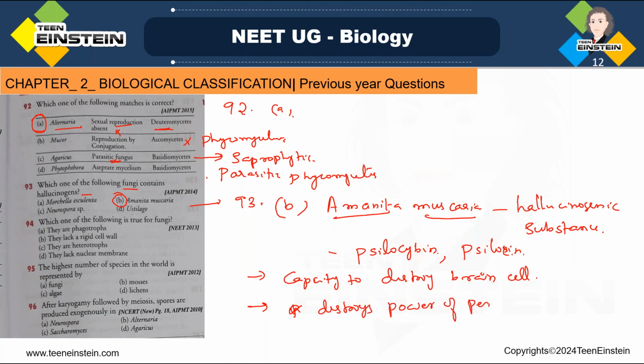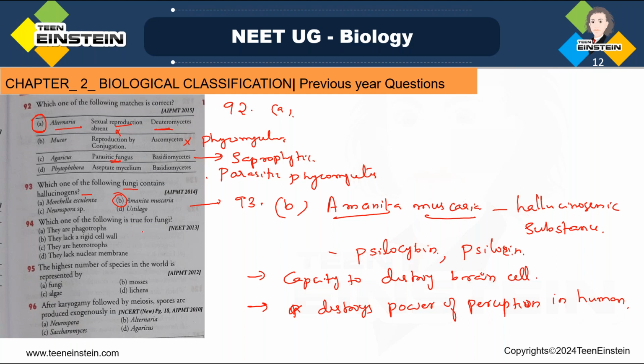Power of perception in human. Okay, so which is the right answer? Amanita muscaria, that is a fungi which can secrete hallucinogenic substances like psilocybin and psilocin.